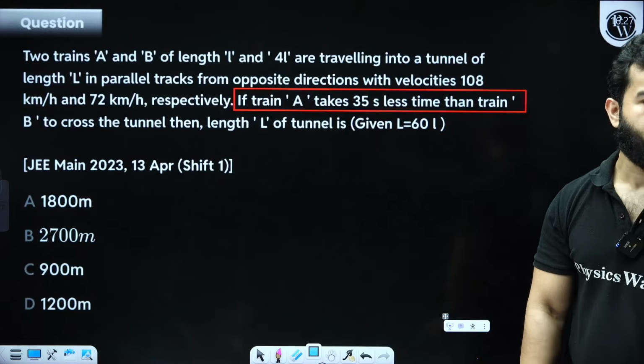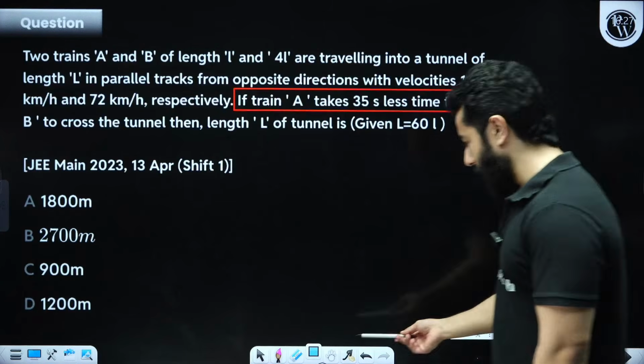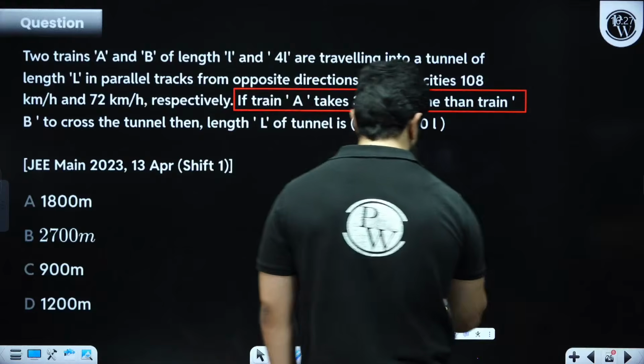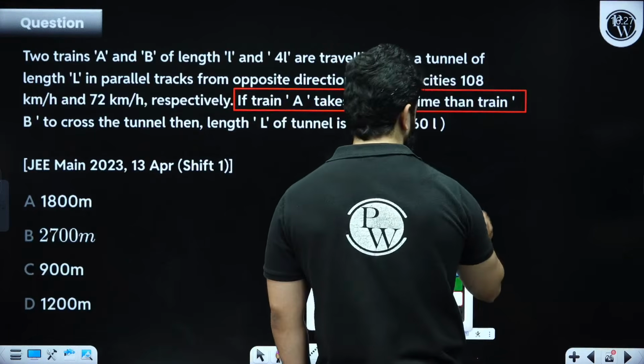Alright, let's start. I'll solve this question for you. See, the question is basically something like this. Let's suppose we have got a tunnel.